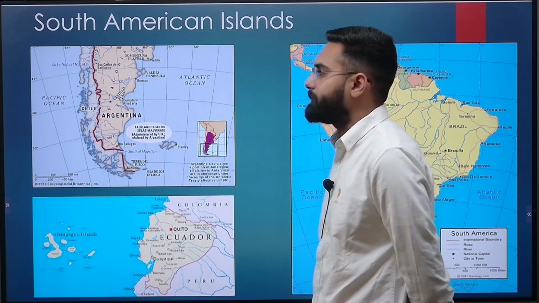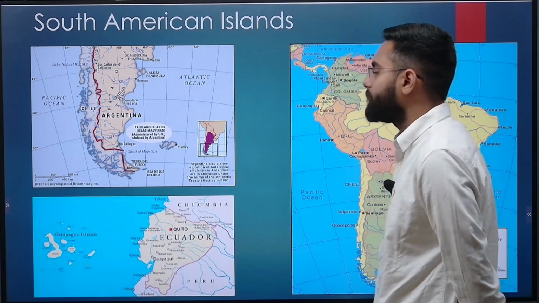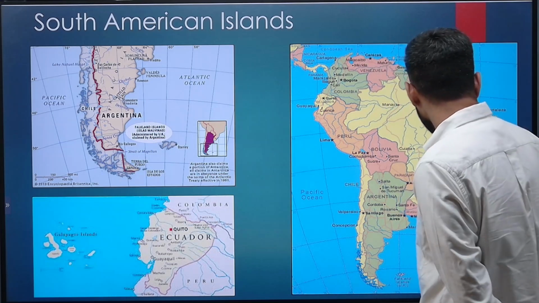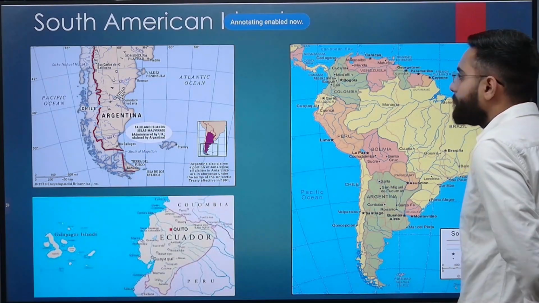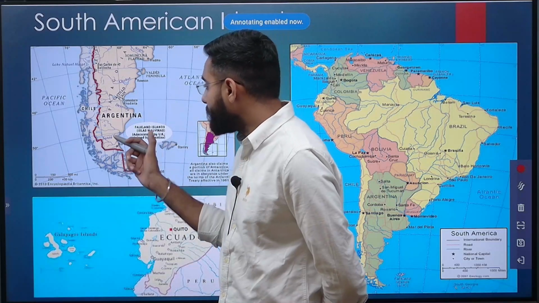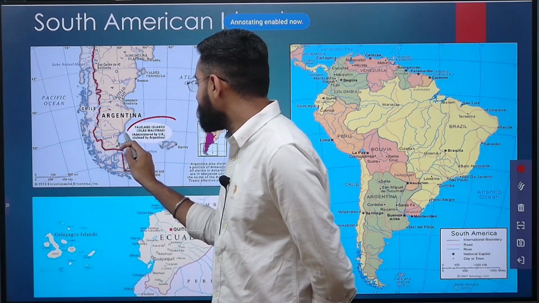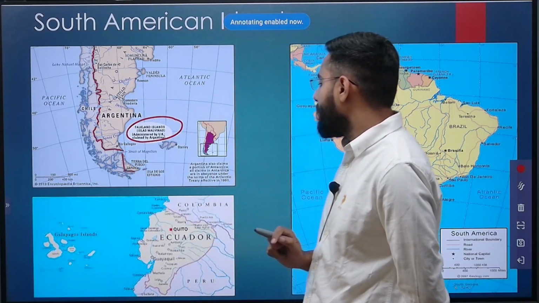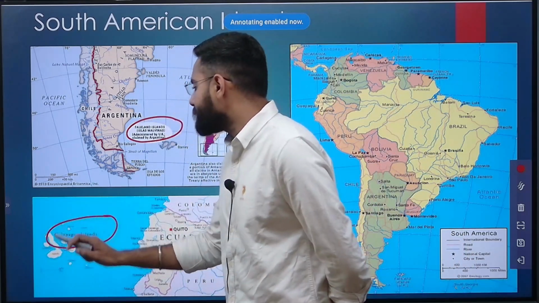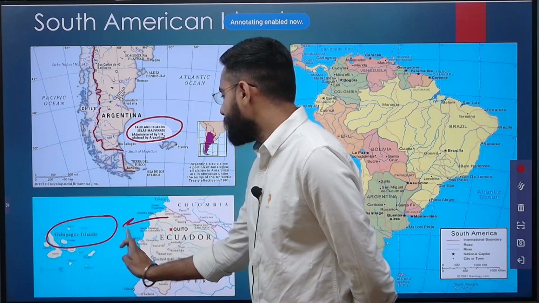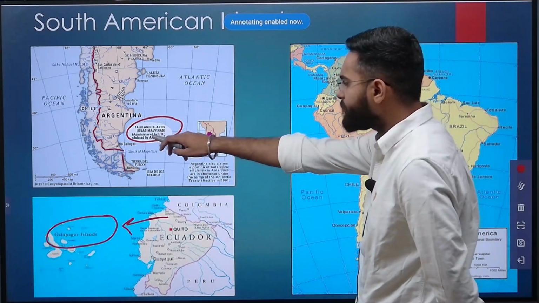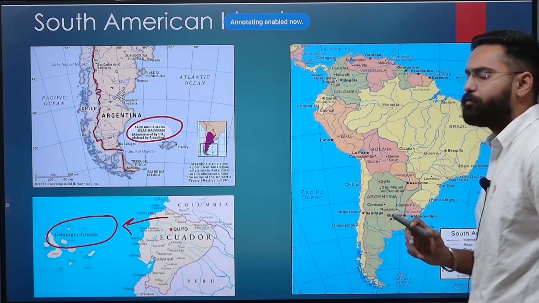South American islands. There are a few islands in South America which are also important for your political geography, and these islands being one very close to Argentina, which is your Falkland Islands, and the other ones which are close to Ecuador, that is your Galapagos Islands. So Ecuador से यहाँ पर गैलापागोस आइलैंड्स है और अर्जेंटीना के बहुत ही क्लोज फाकलैंड आइलैंड्स है.